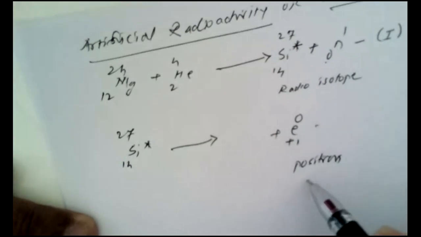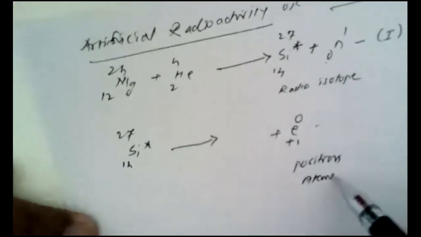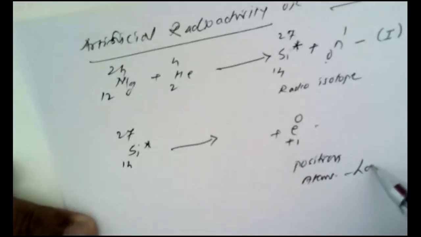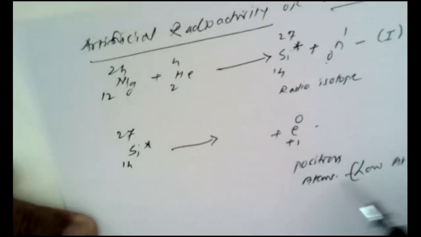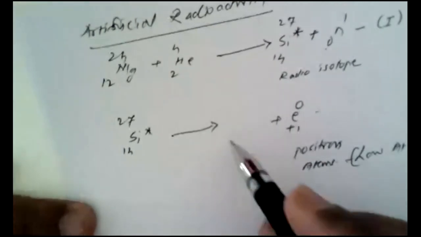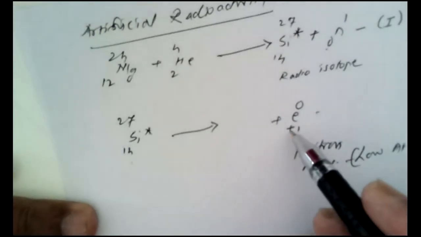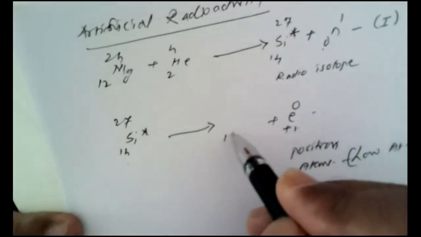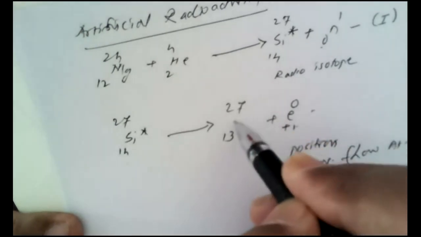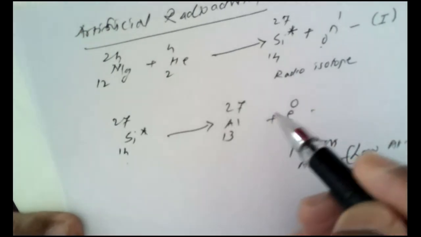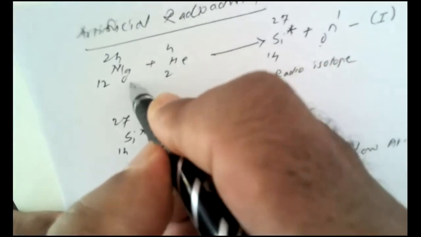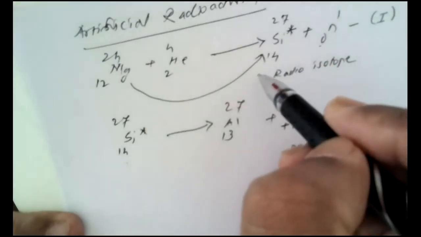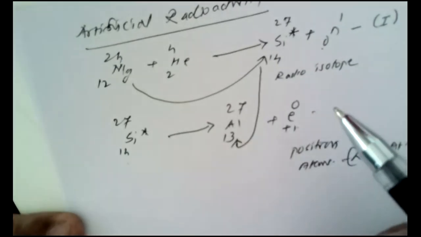Positrons are emitted only when atoms involved in nuclear reactions have low atomic masses. Then and only then positrons are emitted. Now the rest is very simple. 14 plus 14 minus 1. 14 minus 1 is 13, 27 as it is. So atomic number 13 is of aluminum. So our travel begins from magnesium to silicon, which yields aluminum.